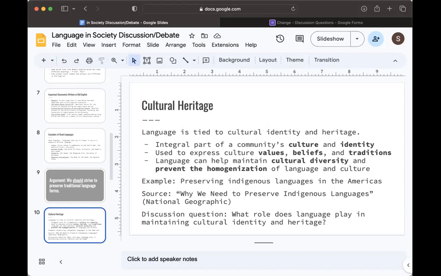And then a discussion question. These discussion questions we can just leave till the end as reflection questions, just to save time. A question that we can answer is, what role does language play in maintaining cultural identity and heritage?